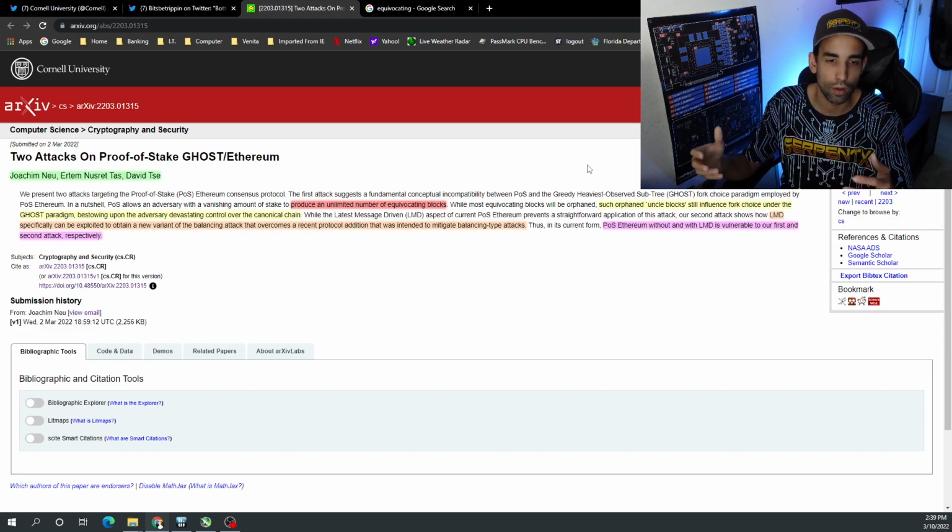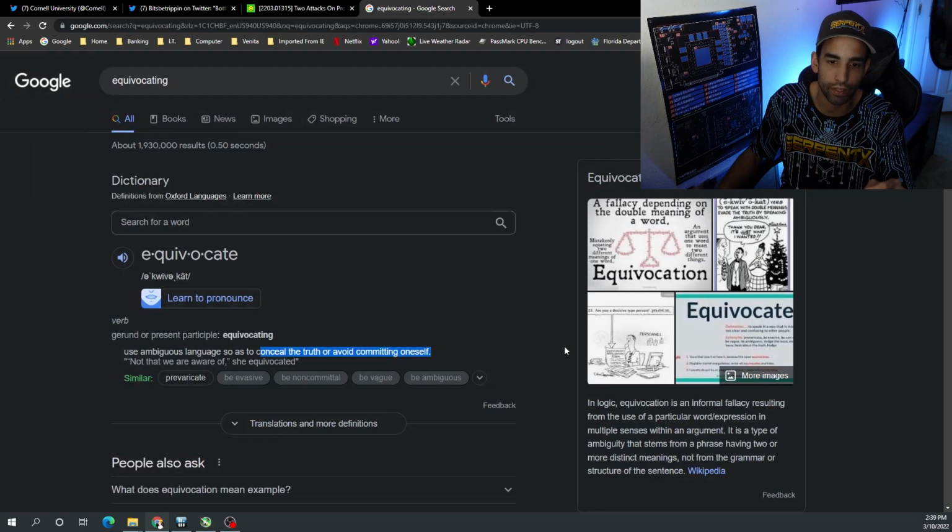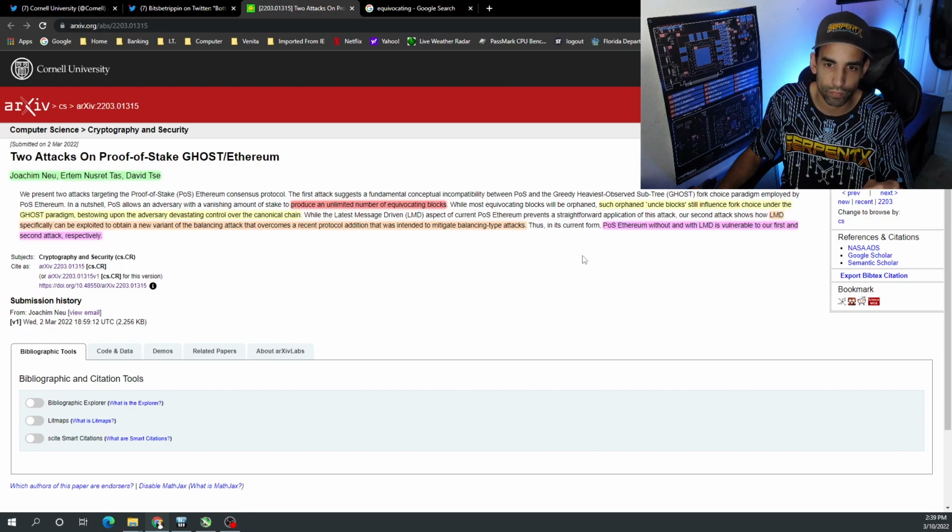In a nutshell, PoS allows an adversary with a vanishing amount of stake to produce an unlimited number of equivocating blocks. And equivocating basically means to conceal the truth or to avoid committing oneself. While most equivocating blocks will be orphaned, such orphaned uncle blocks still influence the fork choice under the GHOST paradigm, bestowing upon the adversary devastating control over the canonical chain.